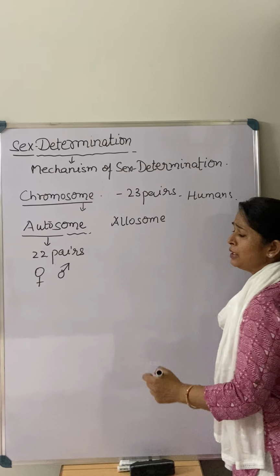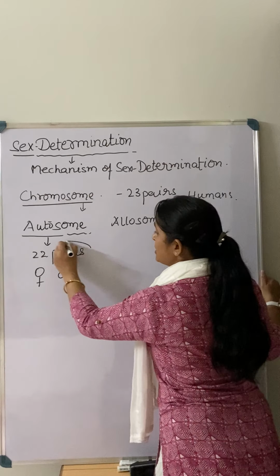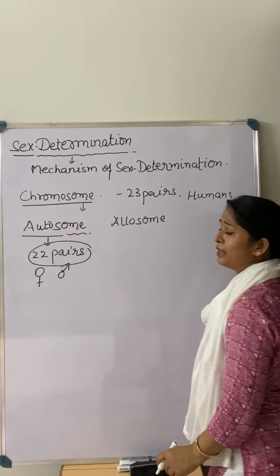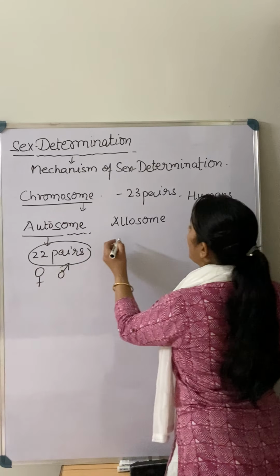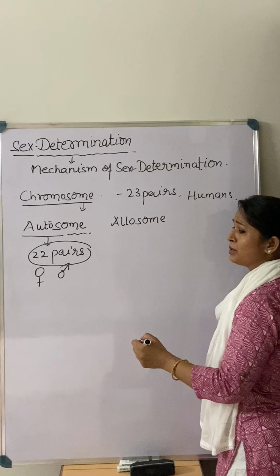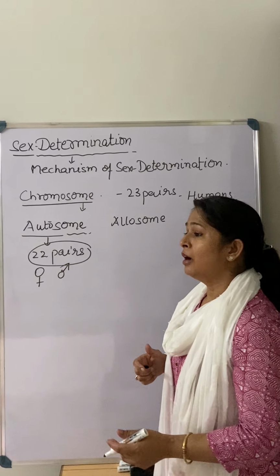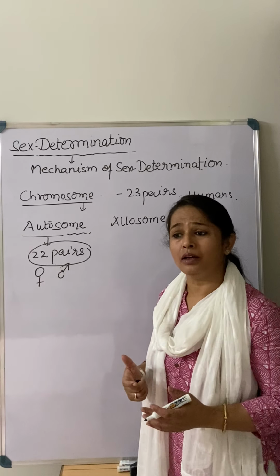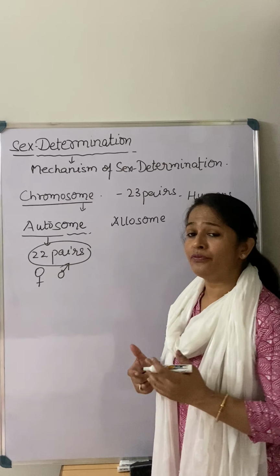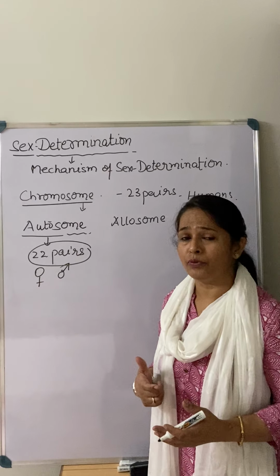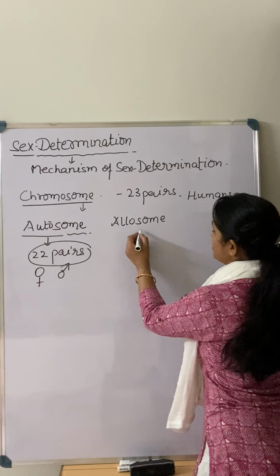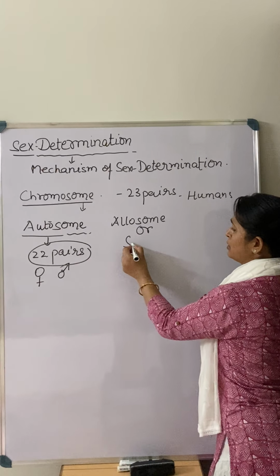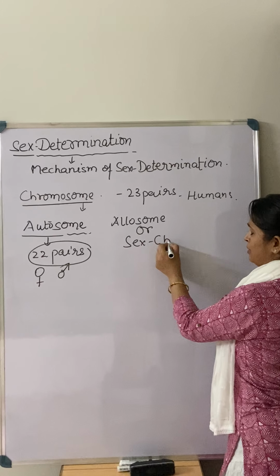The type of chromosomes that are the same in male and female, we call autosomes. And the deciding chromosomes that are responsible for the difference between the sexes, or the differential development of a zygote for sex determination, are known as allosomes. Another name of allosome is also sex chromosomes.